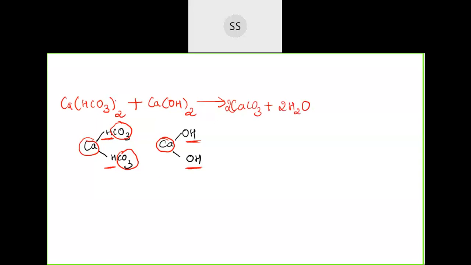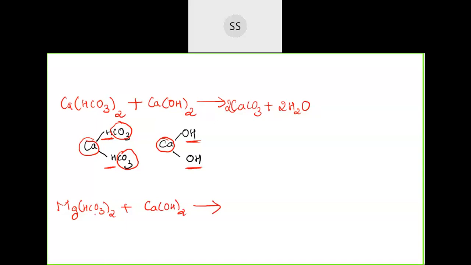When you take this calcium compound and make it react with this, now similarly, when you are taking magnesium hydrogen carbonate with this lime, that is calcium hydroxide, what will be your product now? You will get different products, because calcium will combine with whatever bicarbonates are there, they will break down, finally you will get carbonate.